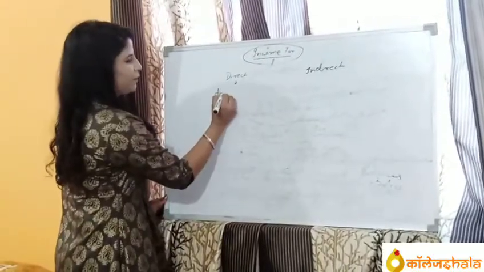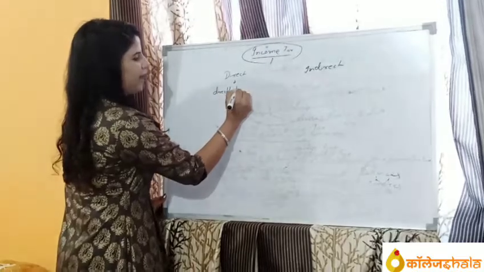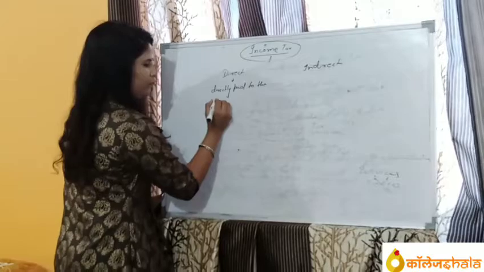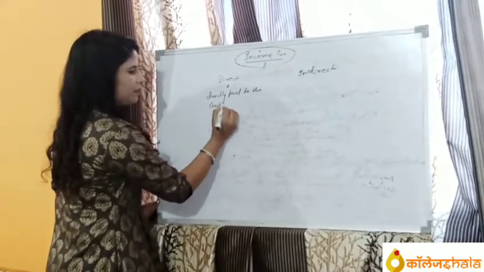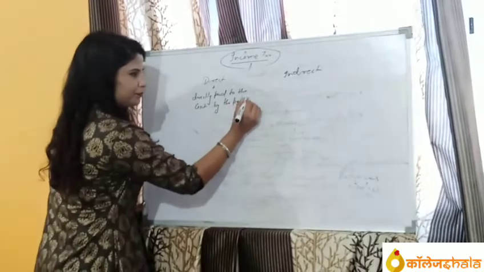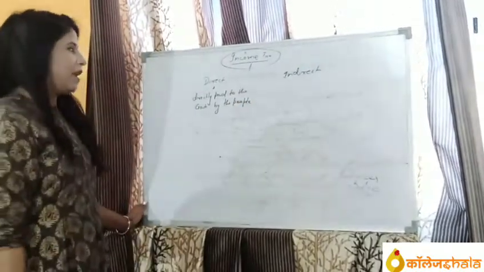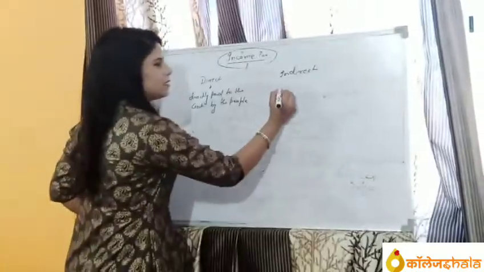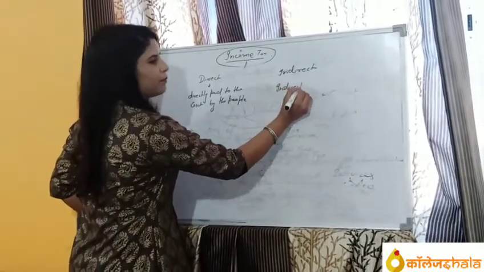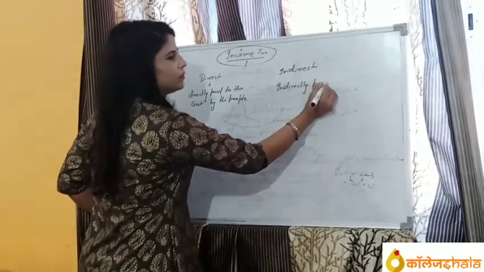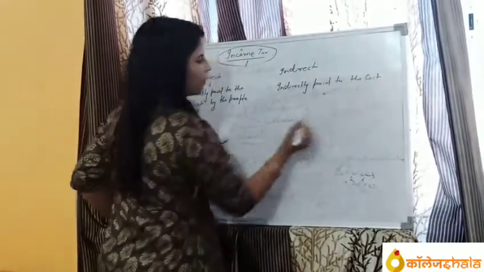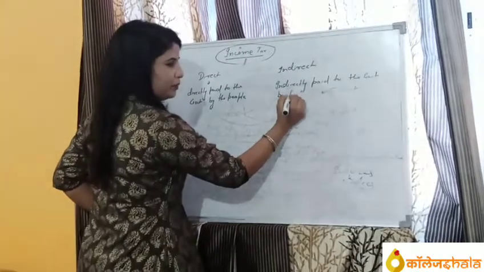Understood? And indirect tax is paid indirectly to the government by the people